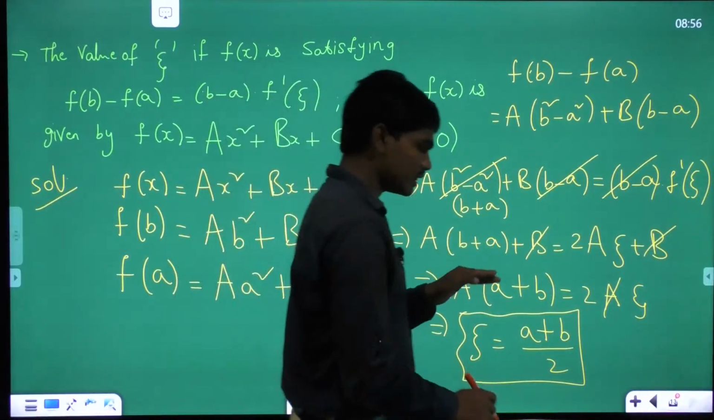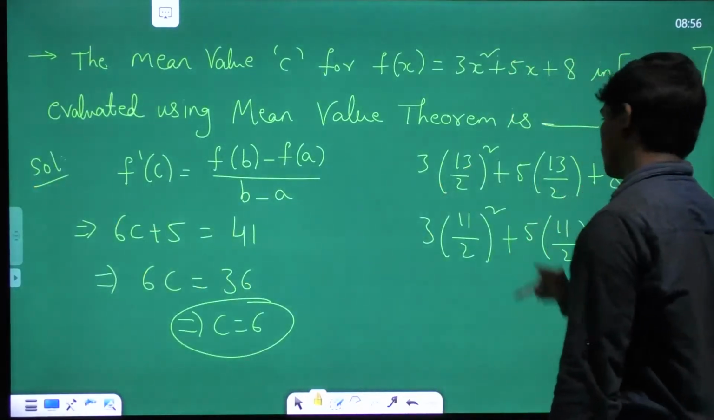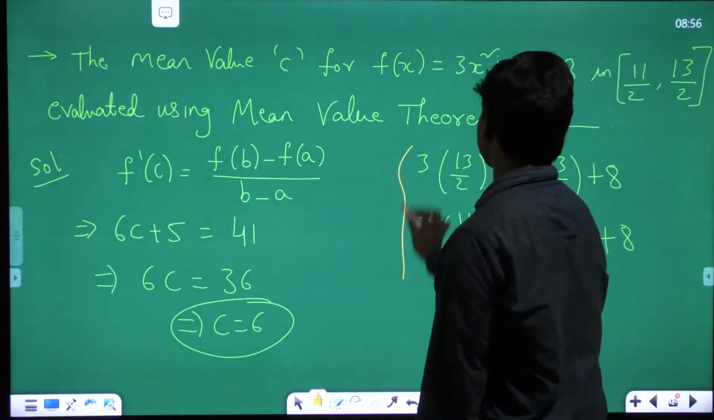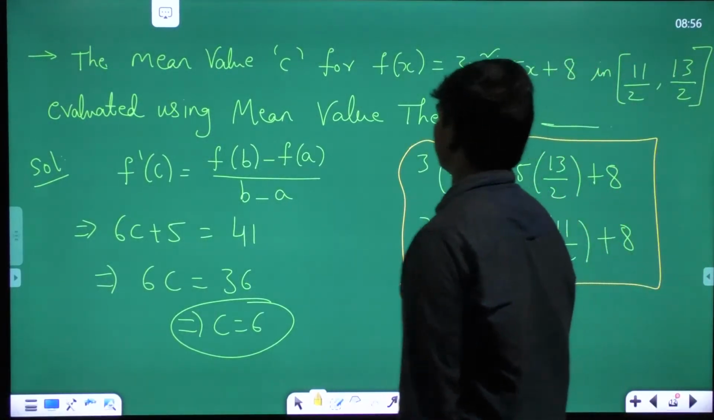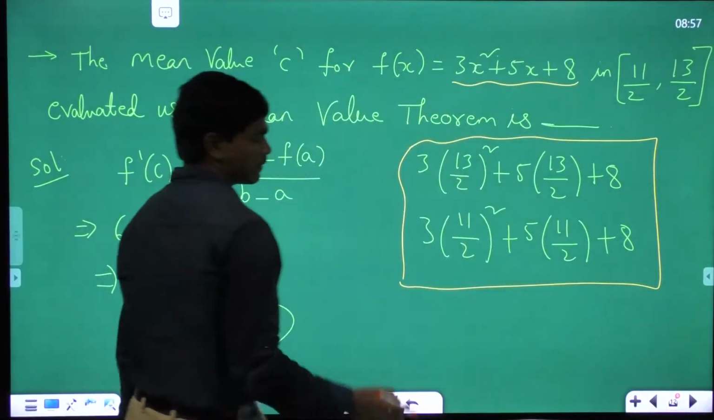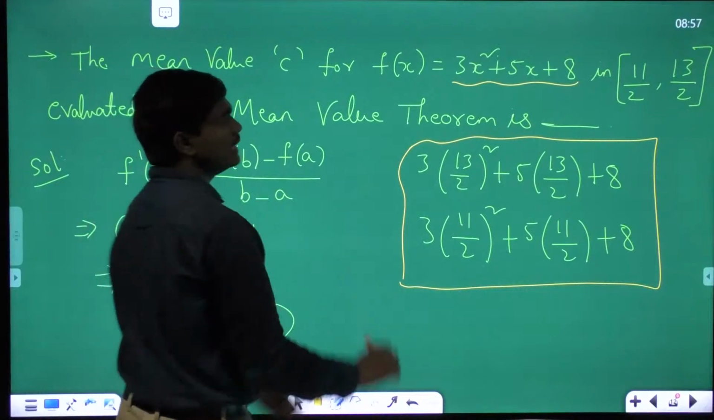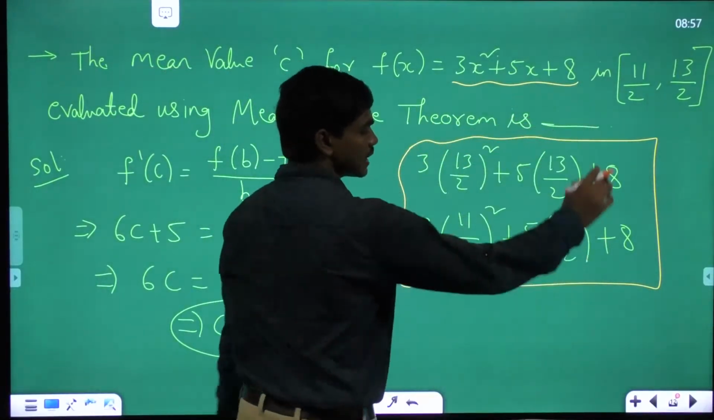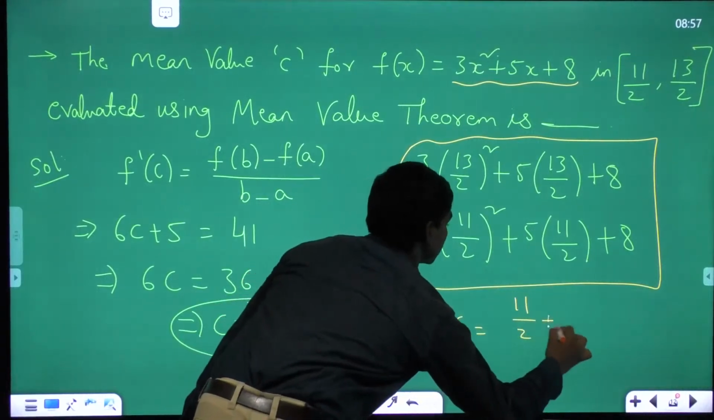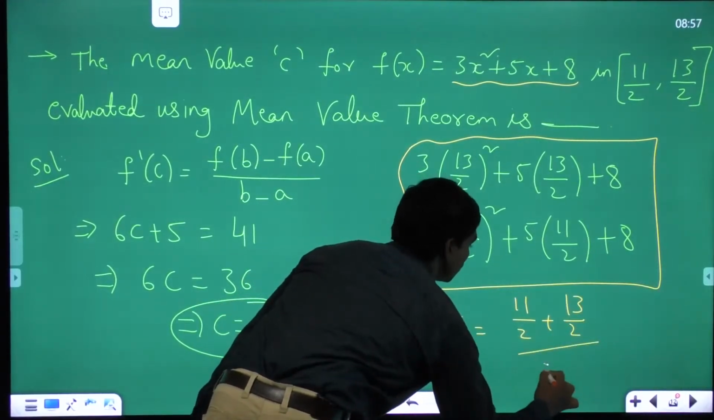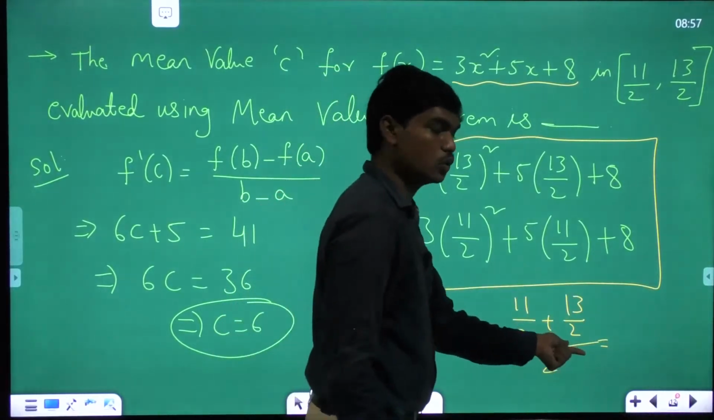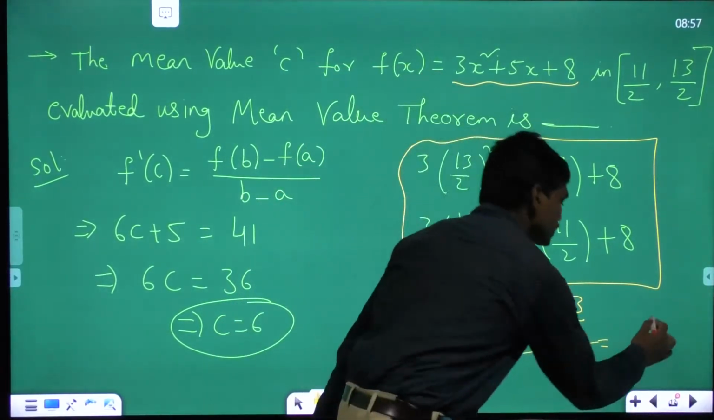Okay, and now with the knowledge of this, could you answer this question simply? Before, you had a lot of difficulty in calculating these values and you took a lot of time. Now if you know that particular point, then you see this is a quadratic function, and for a quadratic function the mean value c is independent of these values, and it's nothing but the average of these two. So c is equal to (11 by 2 plus 13 by 2) whole divided by 2, and 11 plus 13 is 24, 24 divided by 2 is 12, and 12 divided by 2 is 6.